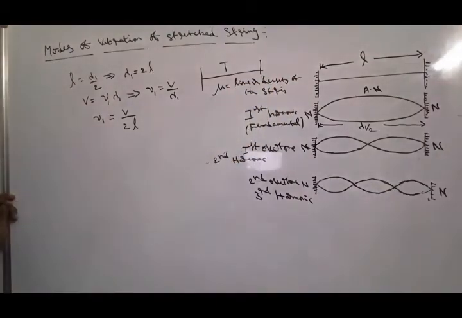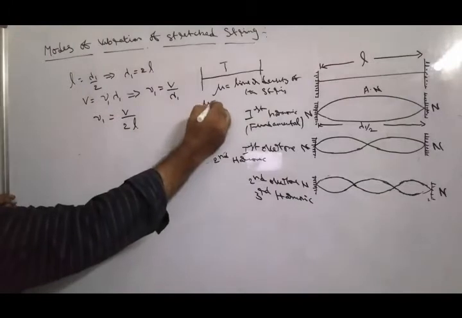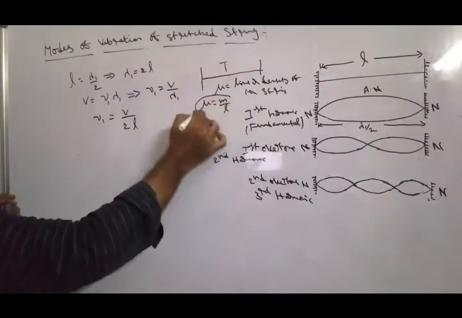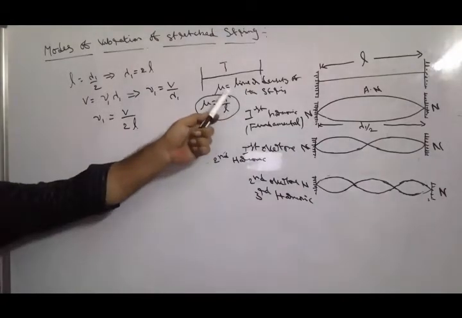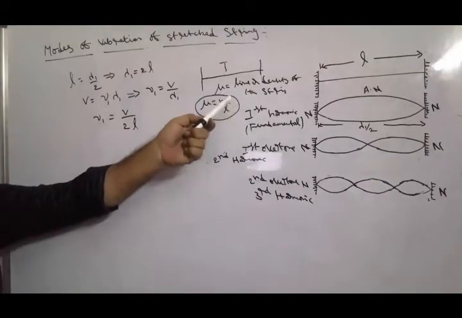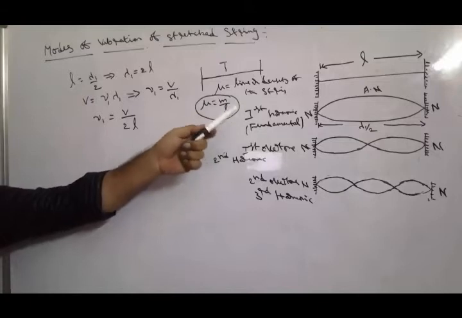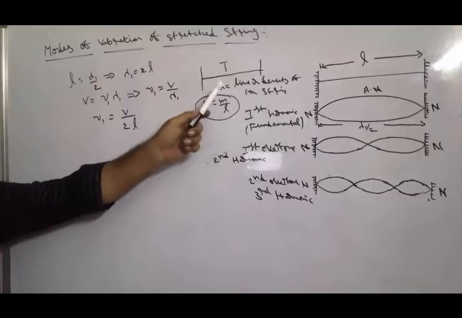The linear density of the string means mass per unit length. The linear density of the stretched string is mu, or we can define it as the mass per unit length of the string, taken as the linear density of the stretched string.